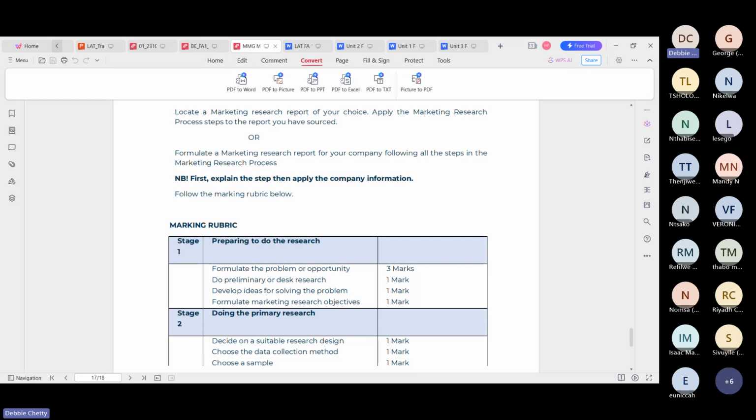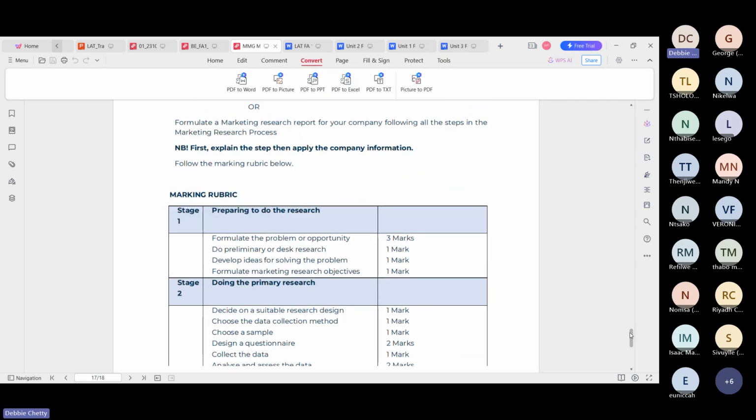Sales have gone from 80% in January, and now in October, it's down to 20%. Okay, and that's very alarming. And now you need to find out why is this happening? Why has there been such a decrease in customers for your product or services? So now you need to conduct market research to find out why there's been a drop in sales. So you'll apply the stages.